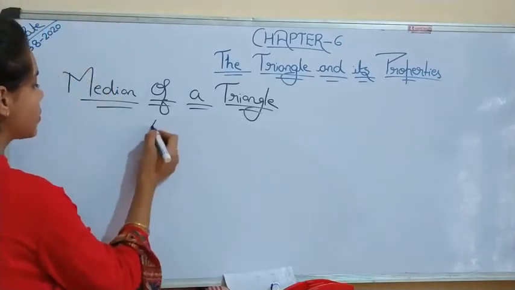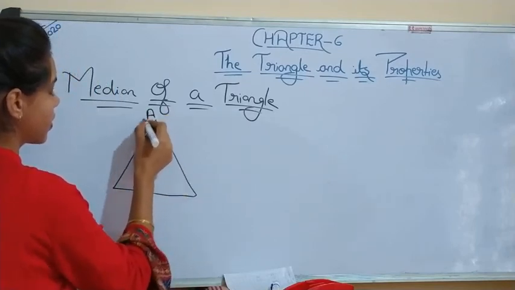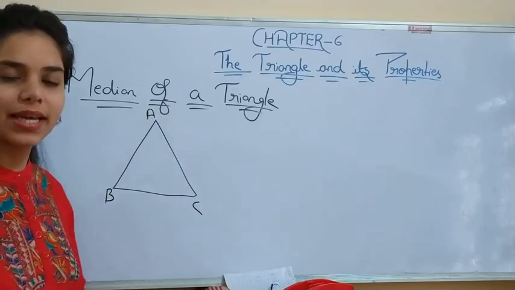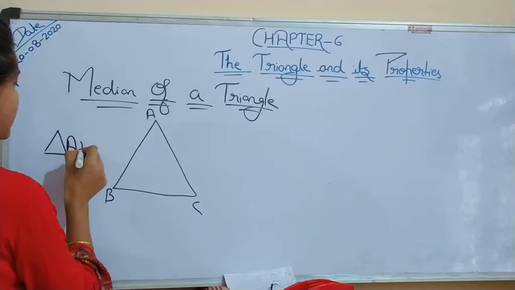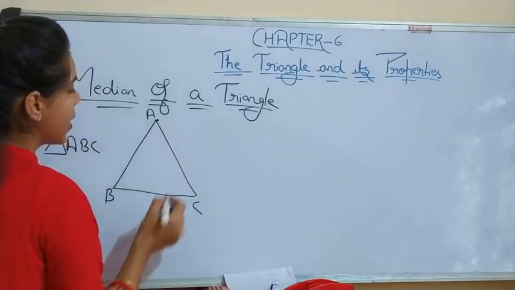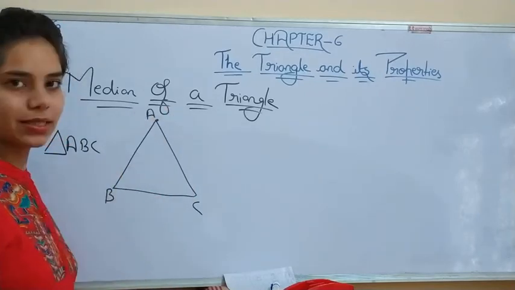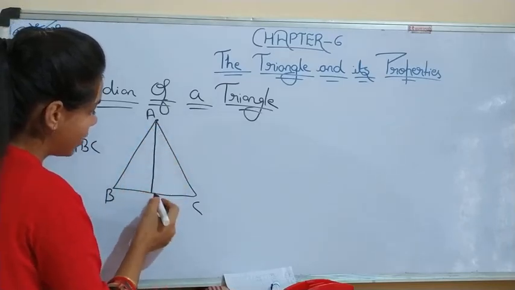See here, suppose this is triangle ABC. A, B, C are the vertices of this triangle. Now if I join this vertex with the midpoint of the opposite side of this vertex, okay? So this will be the median.